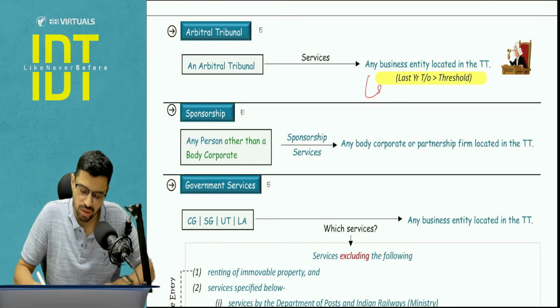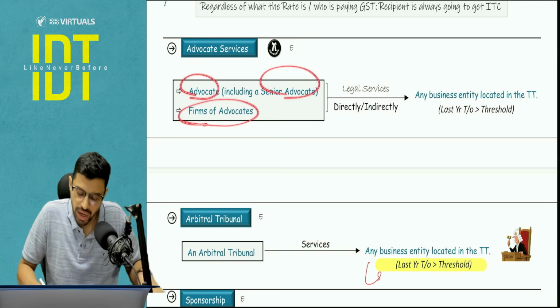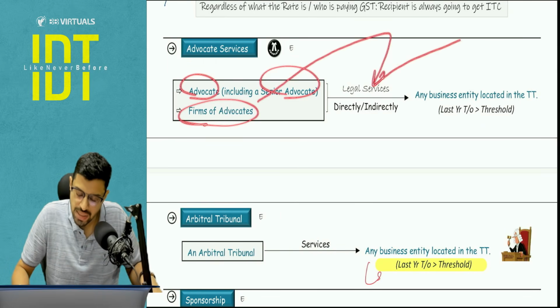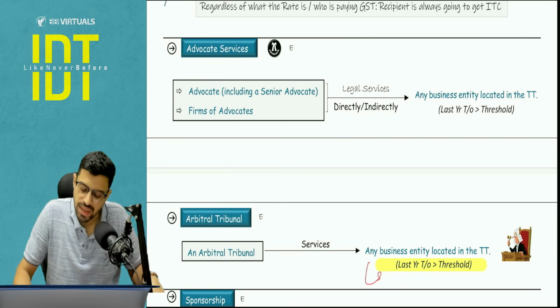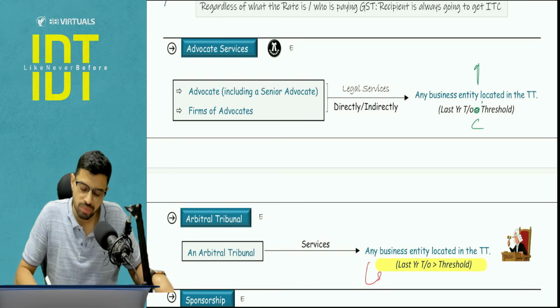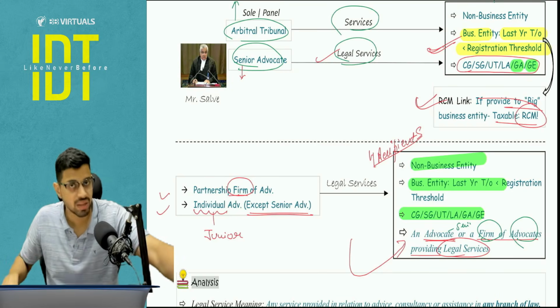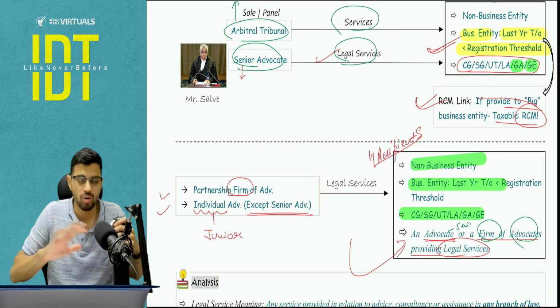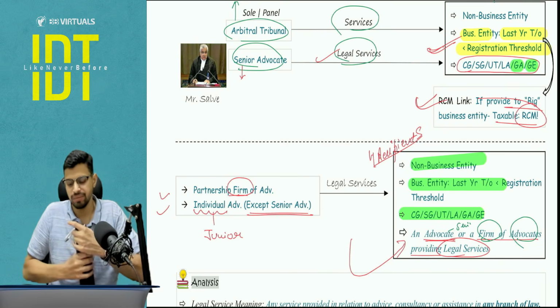And a similar thing goes for an advocate, senior advocate, or a firm of advocates, that if they are giving legal services directly or indirectly to a business entity which is a big business entity, then in that case reverse charge mechanism will apply, because if this is a small business entity, it is anyways exempt. Apart from this, now for the senior advocate, there is one analysis for which there is no ICI question, but that is a common query that comes, so I will clarify it.